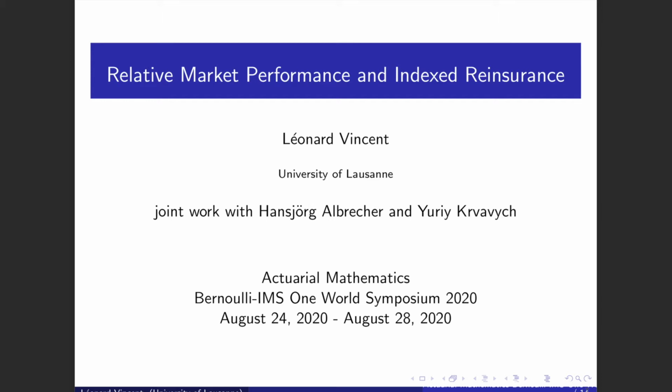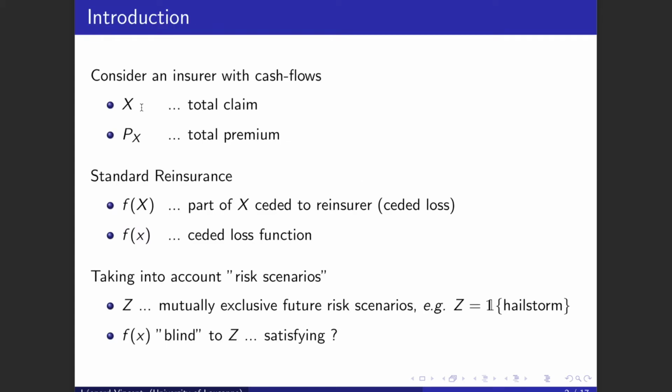And this presentation has three parts. In the first one, I will explain and motivate the topic. In the second part, I will quickly show you some theoretical results, and finally, I will illustrate these results with a concrete example. So first of all, consider an insurer with X being the random total claim of its policyholders,